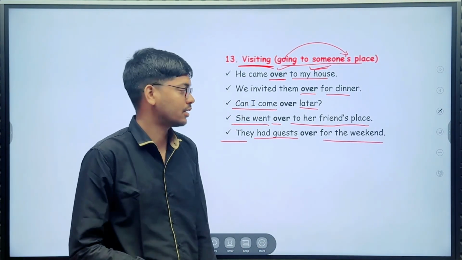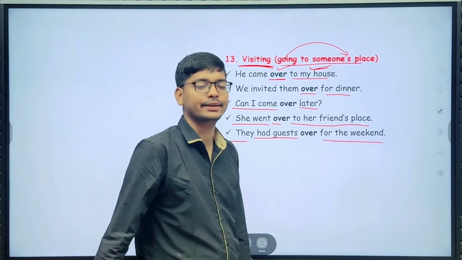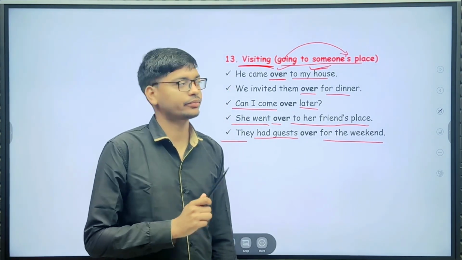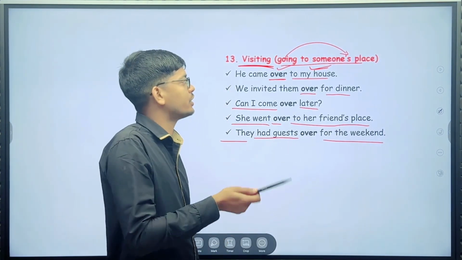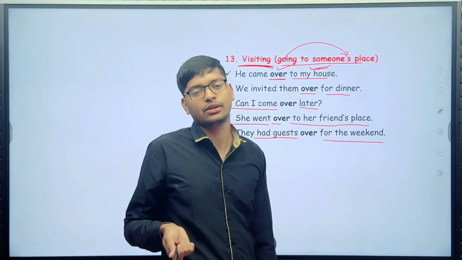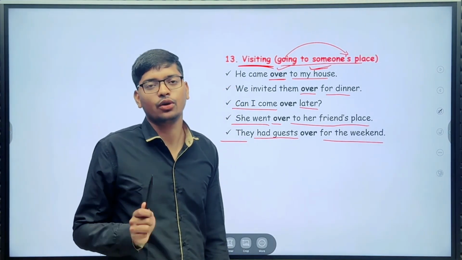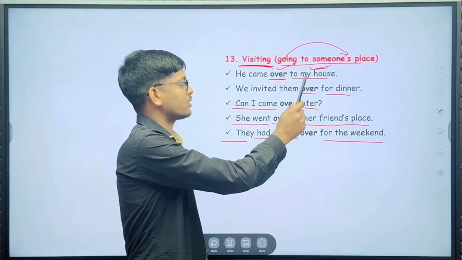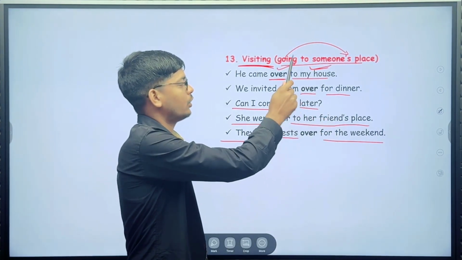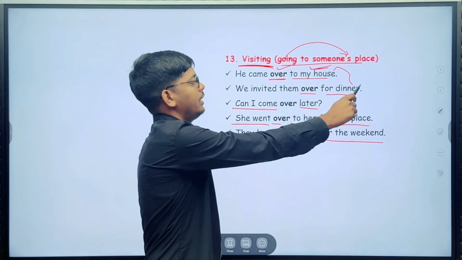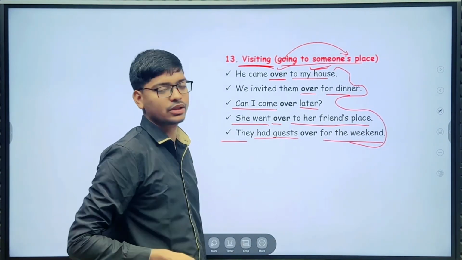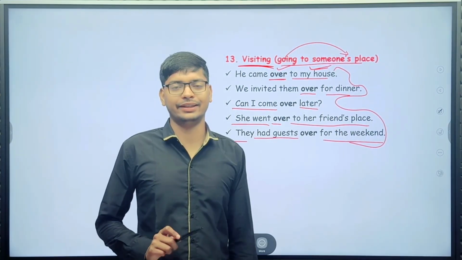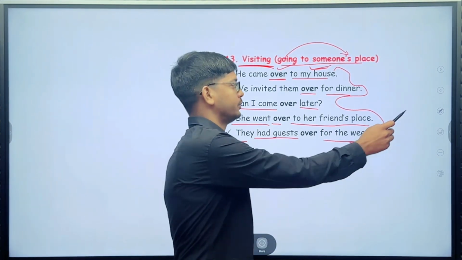So here you can use over for visiting or going to someone's place. So here for the weekend, to our friend's place, later, for dinner, to my place, to my house. Here someone's place. Let's see the next use of over.